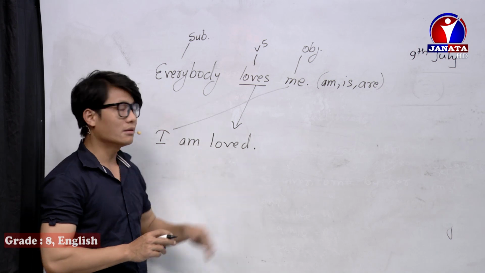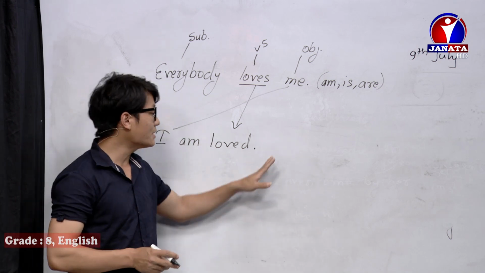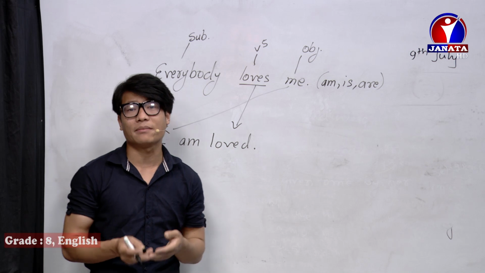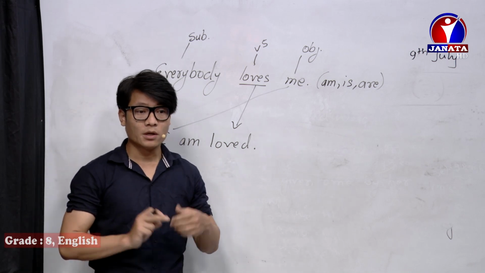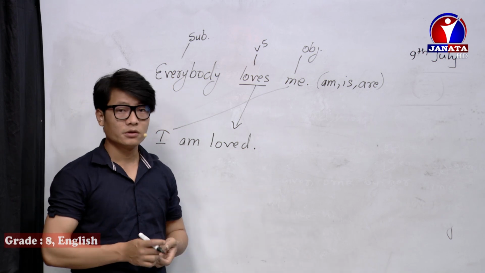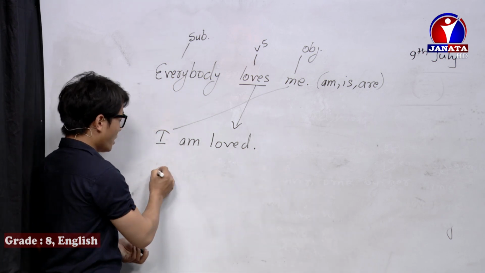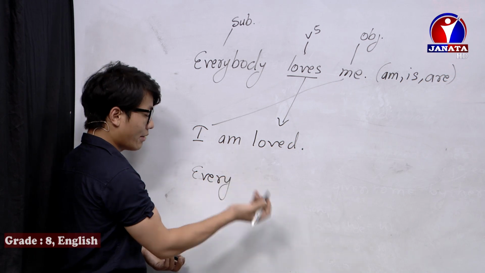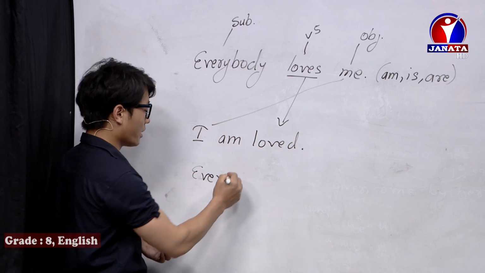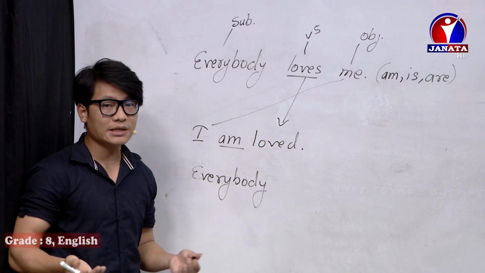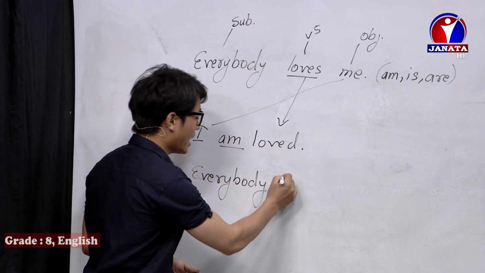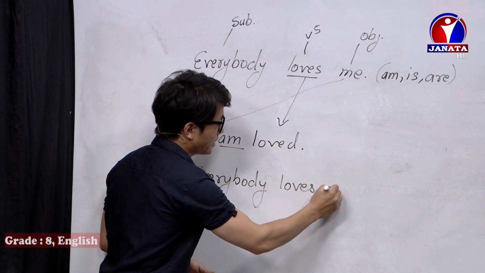When there is such a sentence, you should know that there is a vague subject. The vague subject can be everybody, everyone, someone, somebody, no one, or people. So you can write everyone also, or everybody. So everybody, and this is am, which means obviously this is simple present. So you need to write: everybody loves me.